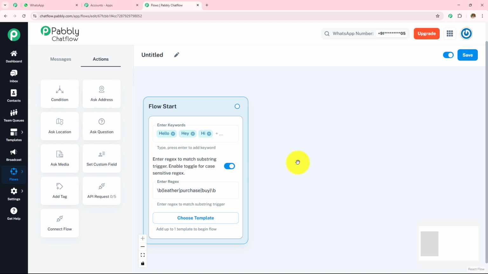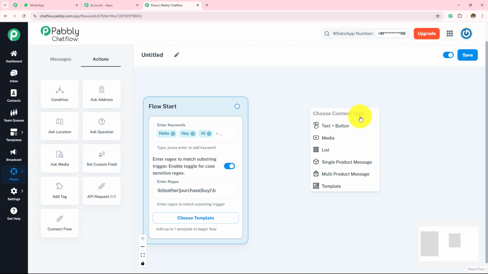And now this chatbot will get triggered when I receive the first message. Now as this chatbot is going to get activated, I have to send the message. So to send a message, I have to click on this circle. I'm going to drag and drop this circle. And as soon as I receive a message, I'm going to ask them the question.